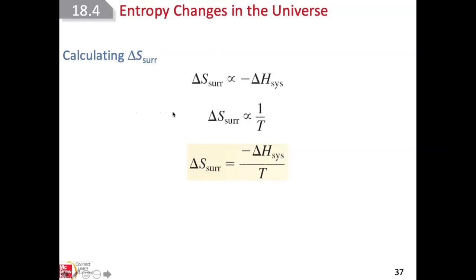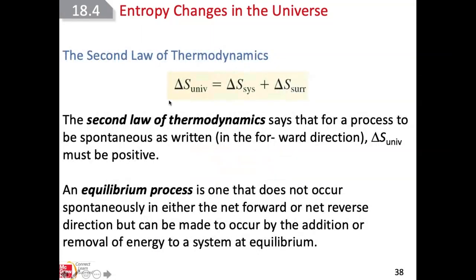So delta S of the surroundings is proportional to the minus delta S of the system, and it equals minus delta H over T. As we know, the universe is divided into two parts, system and surroundings, and the change of the entropy of the universe is made of the change of the entropy of the system plus the change of the entropy of the surroundings.